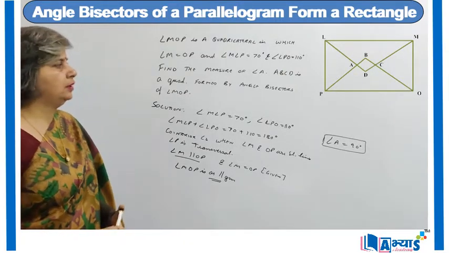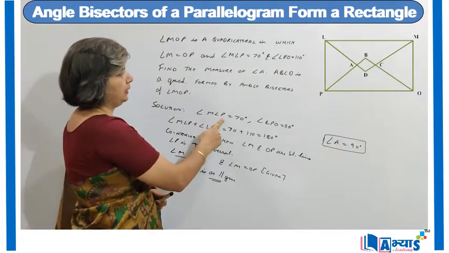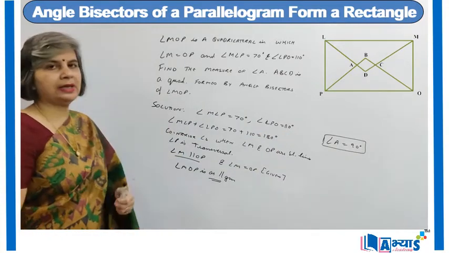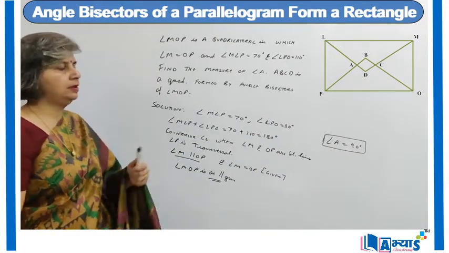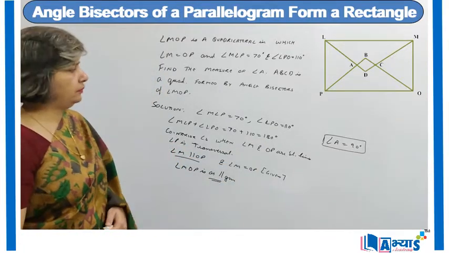So basically what we have done, we were given that angle MLP is 70 and LPO is 110. These two angles were given to us, and when we added them we found that the sum is 180 degrees.